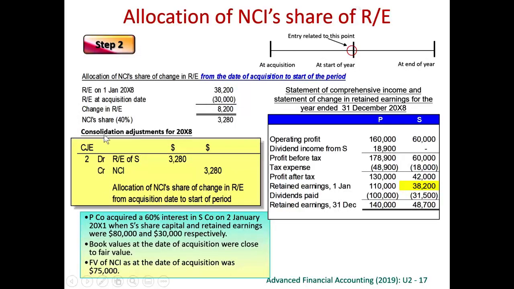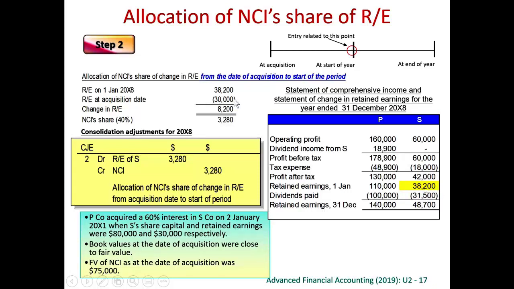Now we continue. The first journal entry only gives you the NCI figure at the day of acquisition, but we have to update the NCI figures up to now. So we follow two steps. First, from the day of acquisition up to the beginning of the current year, and then later for the current year. At the beginning of the current year, we always share only the profit of the subsidiary, never the profit of the parent, right? So we share the profit of the subsidiary to NCI.